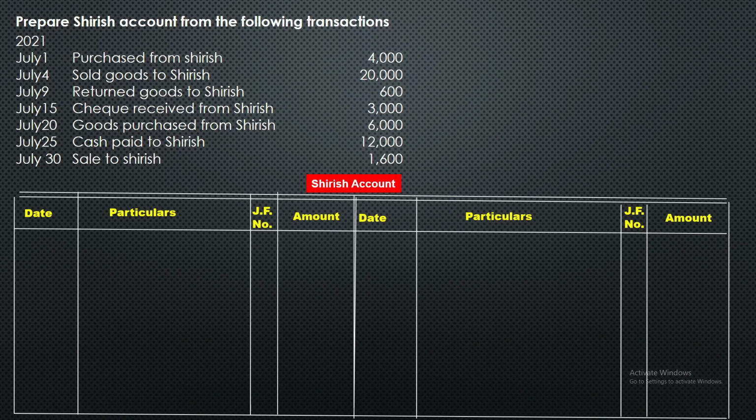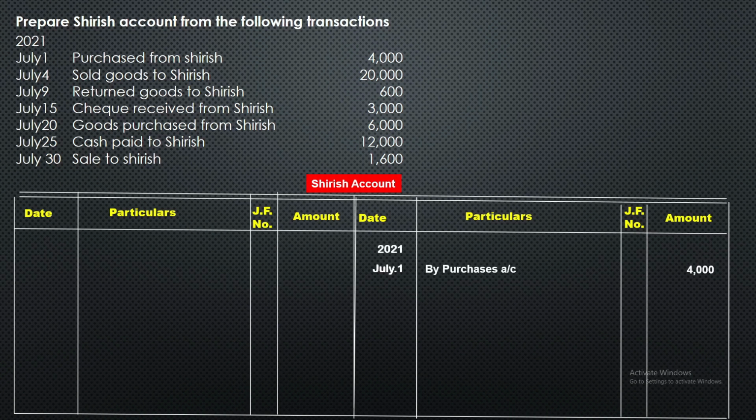So first we should write 2021 July 1st purchased from Sirish. Actually journal entries means purchase account debit to Sirish, but simple technique, just now I have told that when Sirish is giving we should show on the credit side. So purchase goods from Sirish means we are purchasing, means Sirish is giving, so credit side we should show 2021 July 1st by purchases. So amount is 4,000.